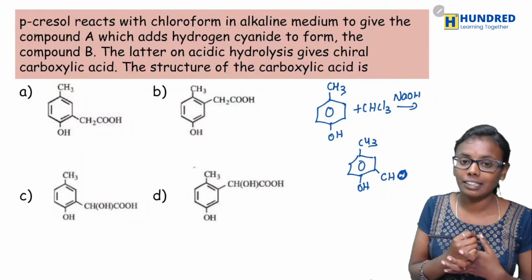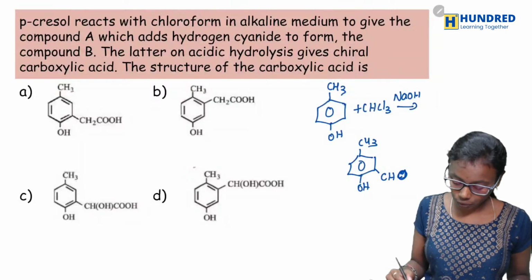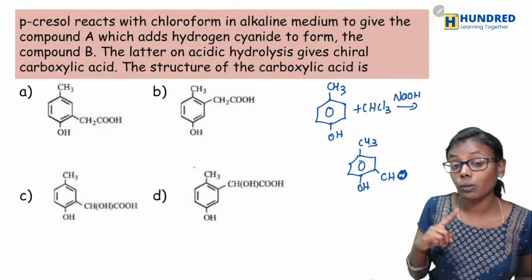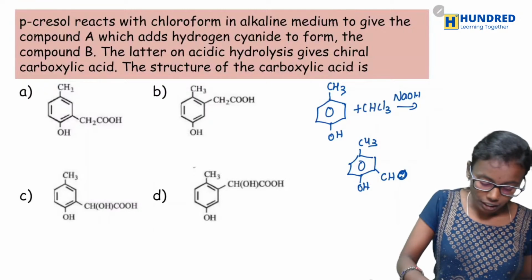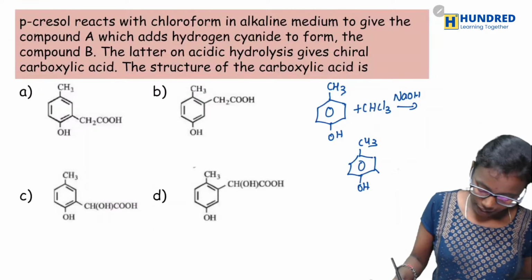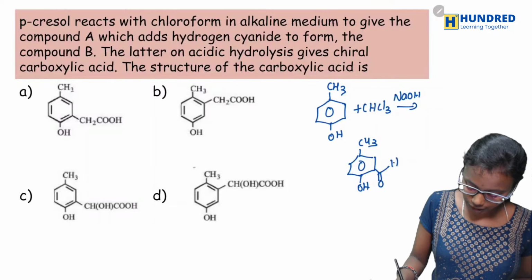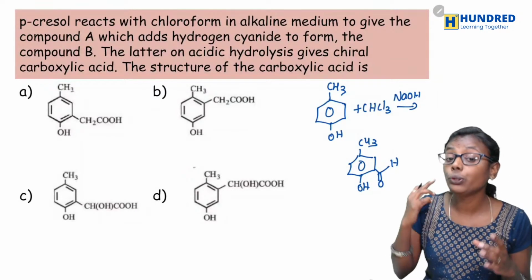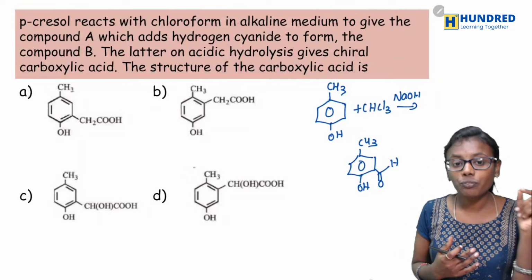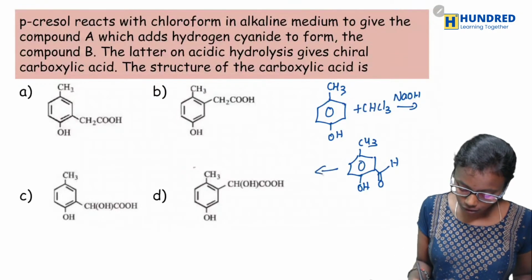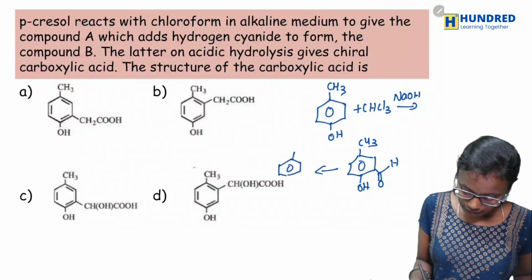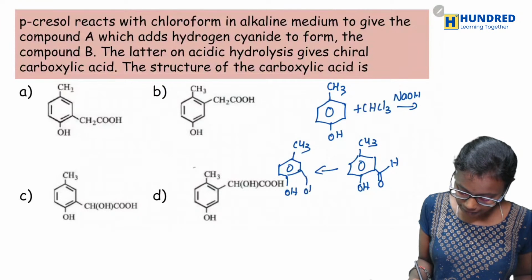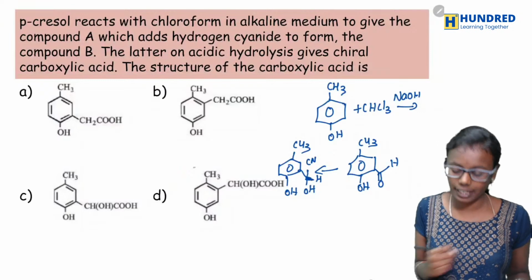Okay, it is a Reimer-Tiemann reaction. Very good. Now, what you are going to do? You are going to add hydrogen cyanide. So I will be writing this one as C double bond O bond H. Now, we know that carbonyl group can undergo nucleophilic addition reaction. So with HCN, what you will be getting? You will be getting CH3 OH, you will be getting cyanohydrin.